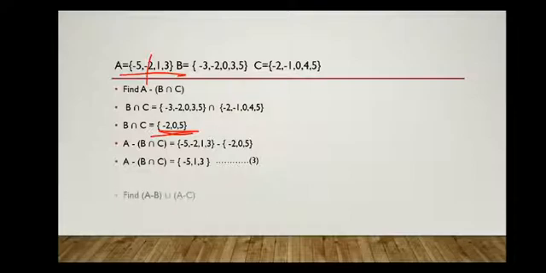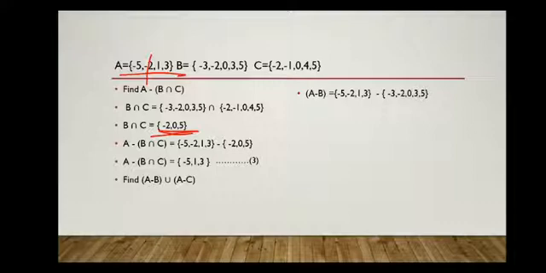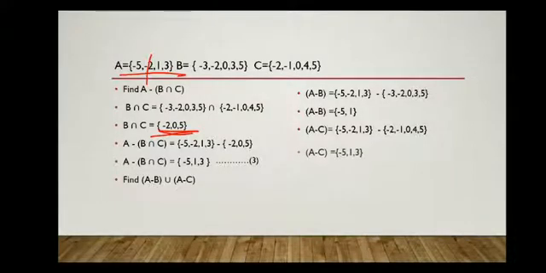Now we have to find A difference B union A difference C. First find A difference B. Elements should be in A and those elements should not be in the other set B. So A difference B will be equal to {-5, 1}. And find A difference C. A difference C will be equal to {-5, 1, 3}.